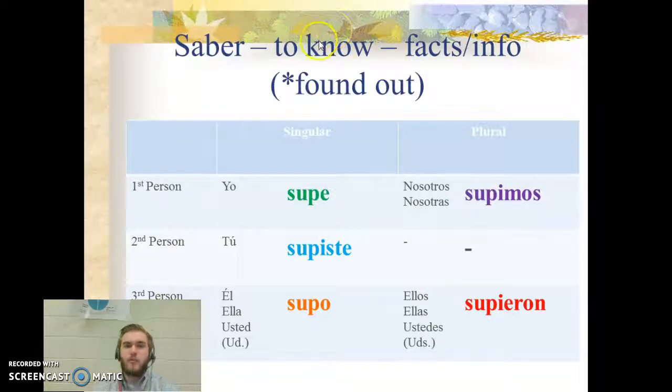Saber means to know, as in knowing facts and information. In the past tense, if I knew it and I completed that knowledge, I found out. So it changes the meaning a little bit in the past tense. So let's go ahead and say these with me. Supe, supiste, supo, supimos, supieron.